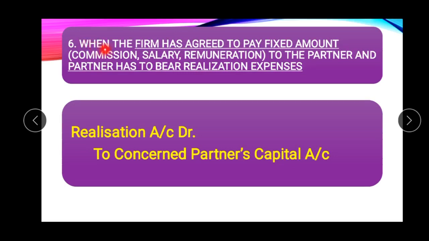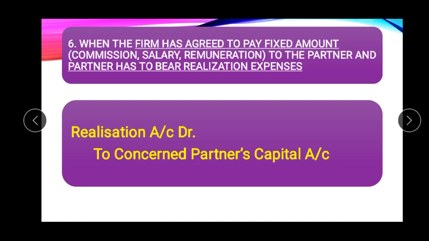Sixth case, when the firm has agreed to pay a fixed amount such as commission, salary, or remuneration to the partner, and the partner has to bear the realization expenses. In such a case, the partner has to bear all the realization expenses, and the firm has agreed with the partner to pay him a fixed amount. The fixed amount may be in the form of commission, salary, or remuneration. He will be paid only the fixed amount, whether his realization expenses are more or less than this fixed amount.